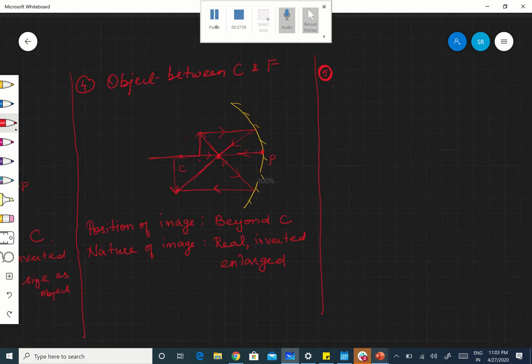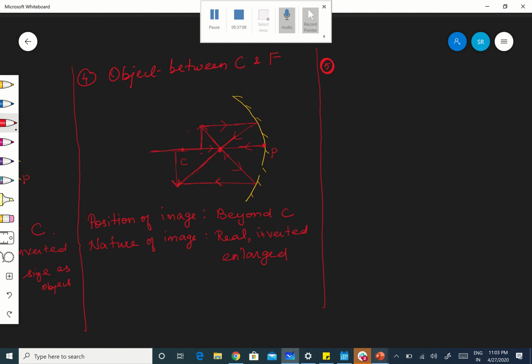Object at F. Okay, this is the pole, principal axis.